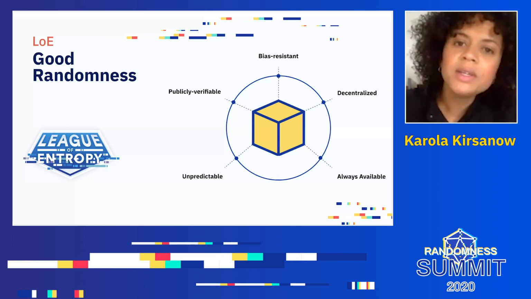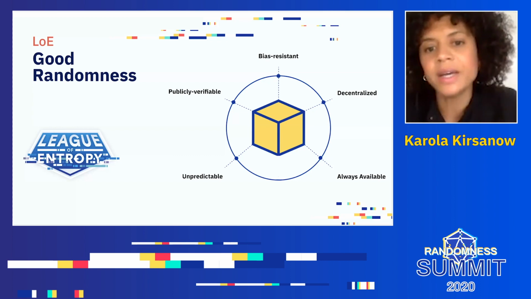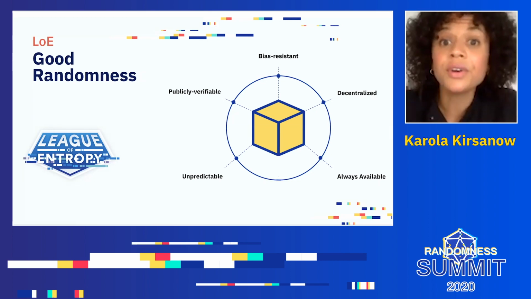drand is a distributed, bias-resistant, unpredictable, always-on, and publicly verifiable source of randomness. Today, we'll hear why randomness beacons like drand are integral to the future of the distributed web.